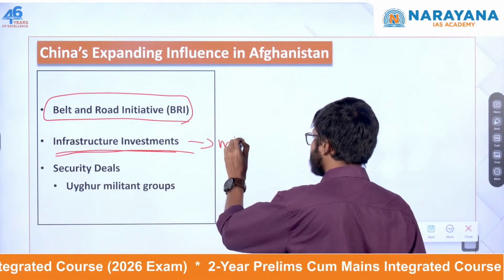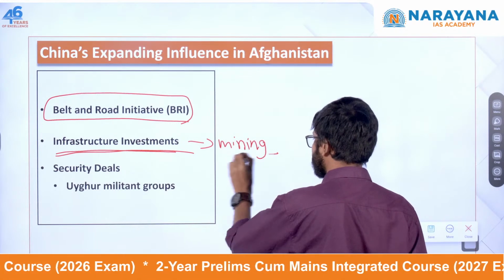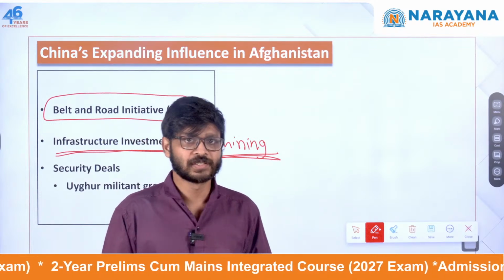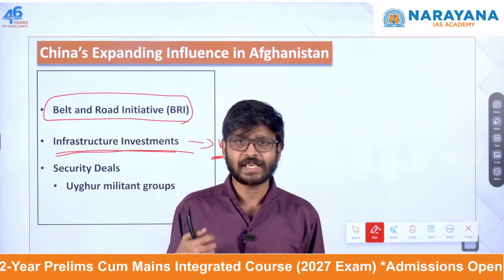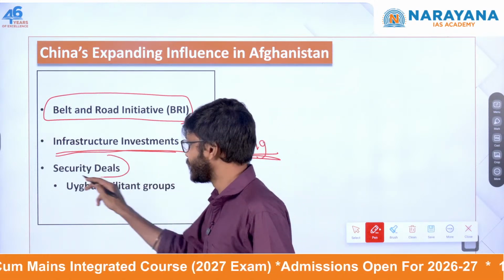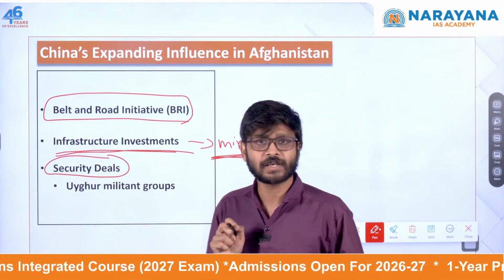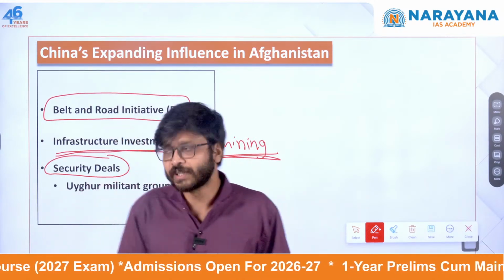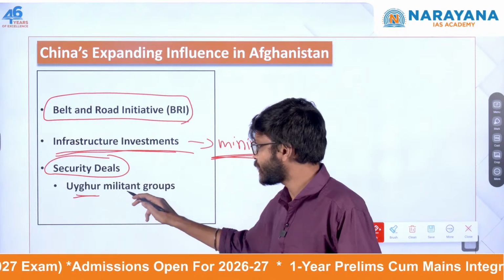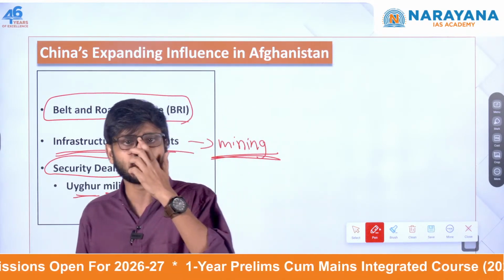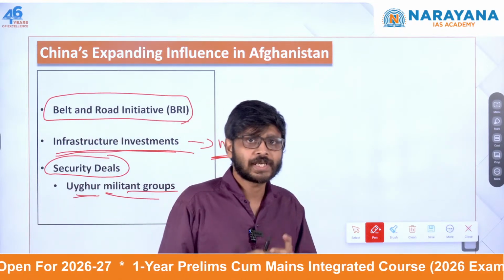We have already discussed Afghanistan has a lot of natural resources. So in the mining field, China has a lot of investments, as well as energy projects. Another one is security deals. China wanted the Taliban to control the Uyghur militant groups. Uyghur militant groups are hostile towards China.